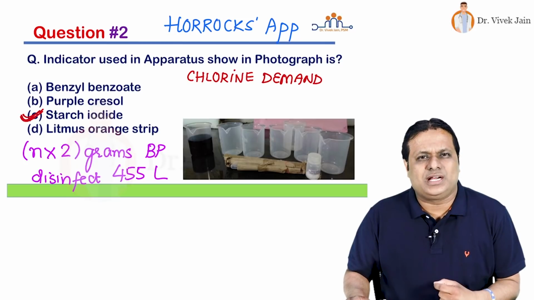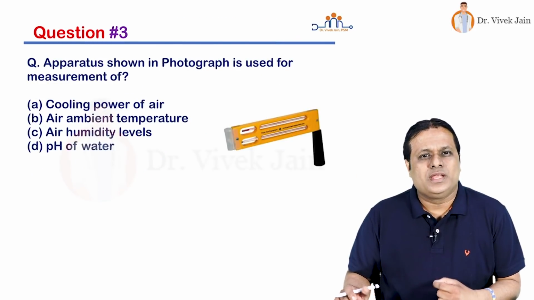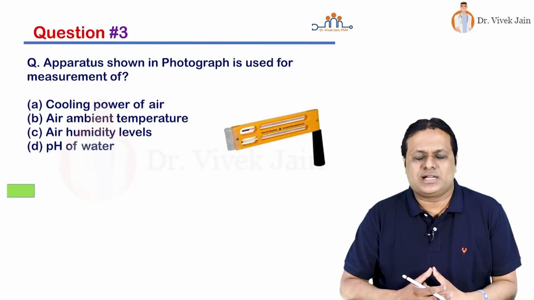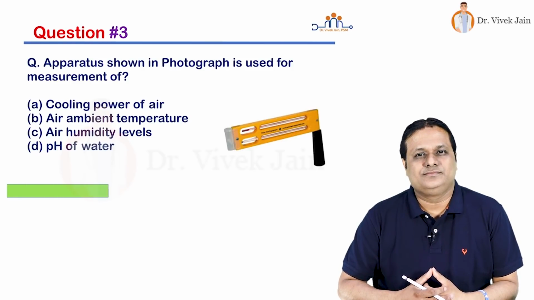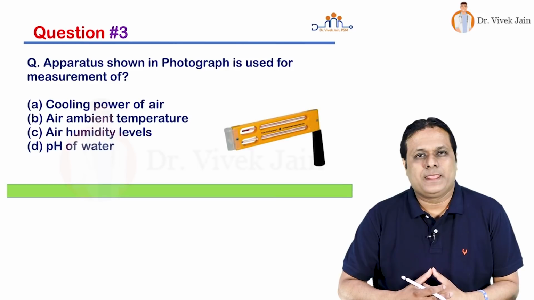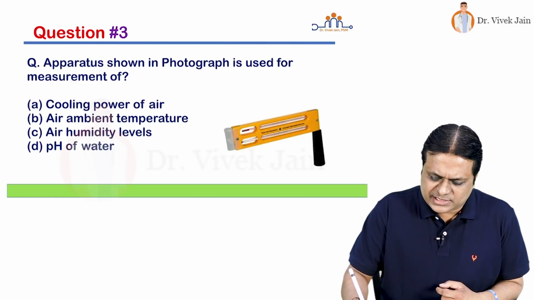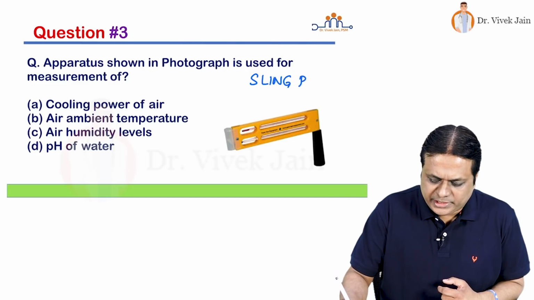Let us move to the third question on your screen now. Apparatus shown in the photograph is used for measurement of cooling power of air, ambient temperature, air humidity level, or is it pH of water, and the time starts now. So friends, again one of the easiest questions in the quiz today. So what is the answer? First to identify the instrument itself, then answer becomes very easy. This is a sling psychrometer.